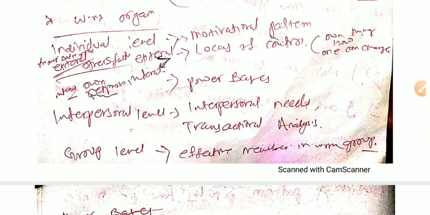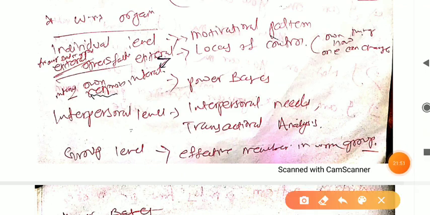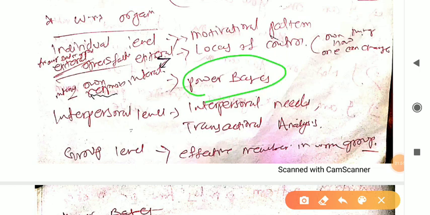So this is also an important term. If you talk about the power bases, what are the power bases? Here it's written own response, that is internal, right? Here own response, what are the power bases? We can relate with how one responds, internal, right? So that is external thing is locus of control, right?